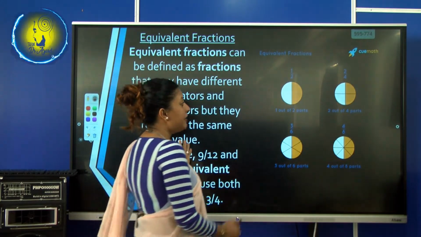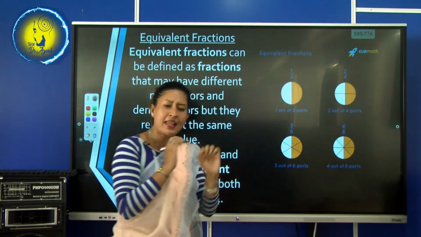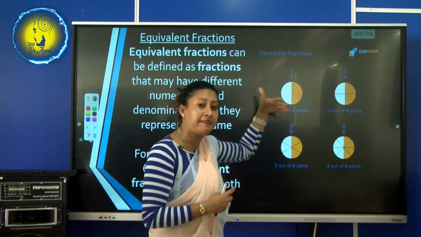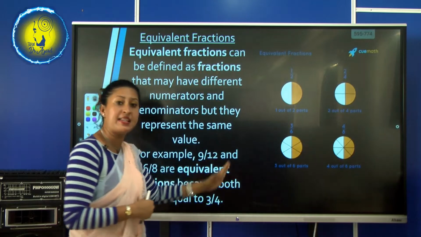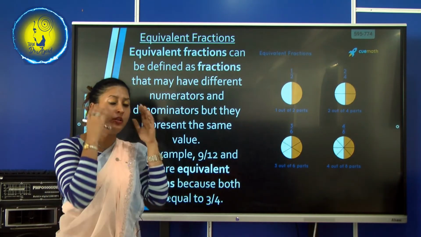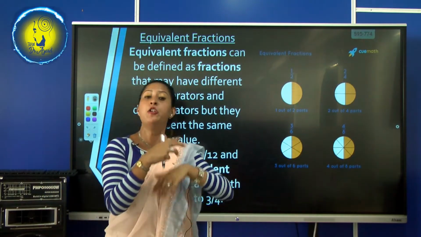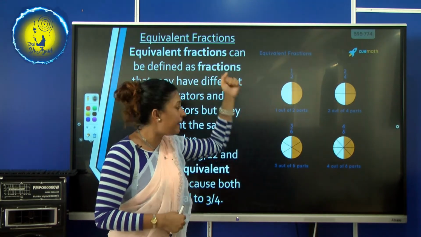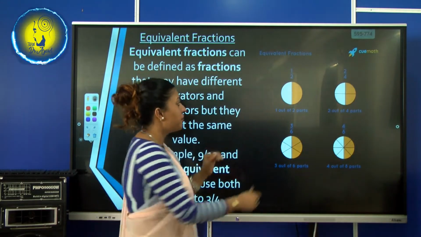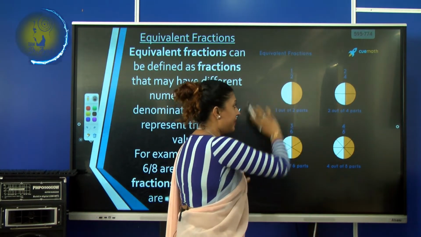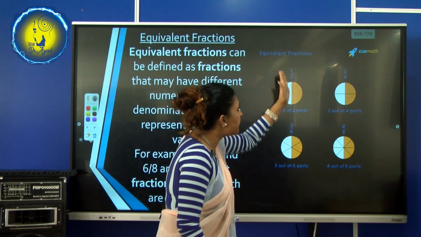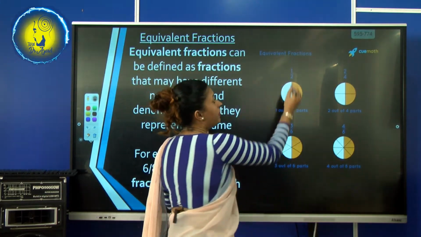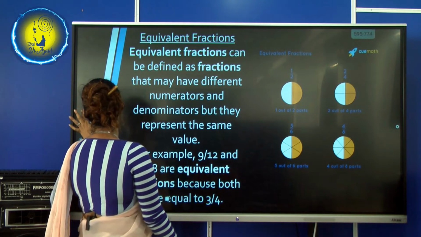See, this is a circle. Just simply think, don't confuse yourself. Just look at the picture and learn. I always tend to give a definition, but don't take it so much into your head, don't confuse yourself. Look at the basics and learn. See, there is a circle. Now we divide the circle into 2. It's a half.